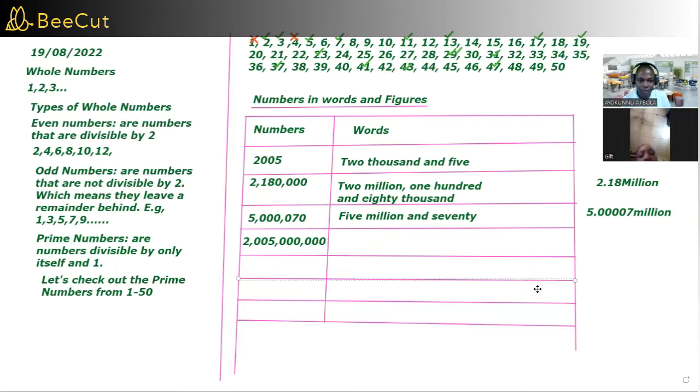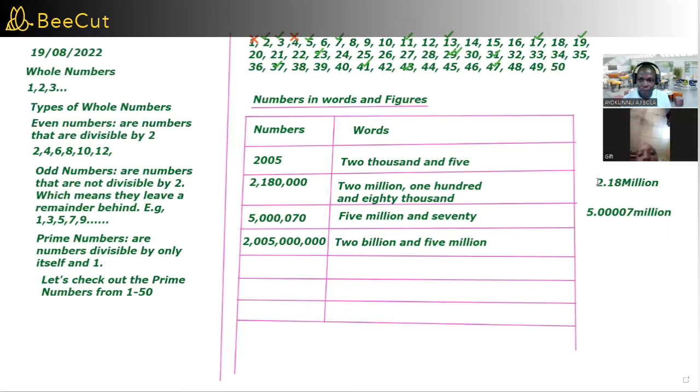How do you pronounce this number? 2 billion. 5 million. So how do you pronounce it together? 2 billion and 5 million. Yeah, that's it. Okay.